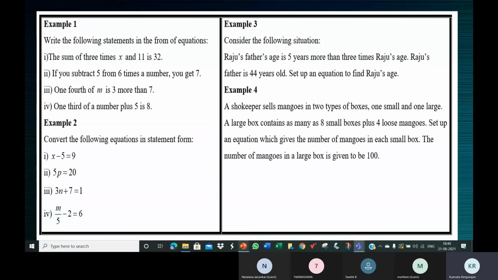Every small box also has mangoes in it. The large box also has mangoes only, but in the large box, what they do? They keep 8 small boxes. In every small box there are mangoes. So one large box has 8 small boxes, and inside the small boxes also there are mangoes.